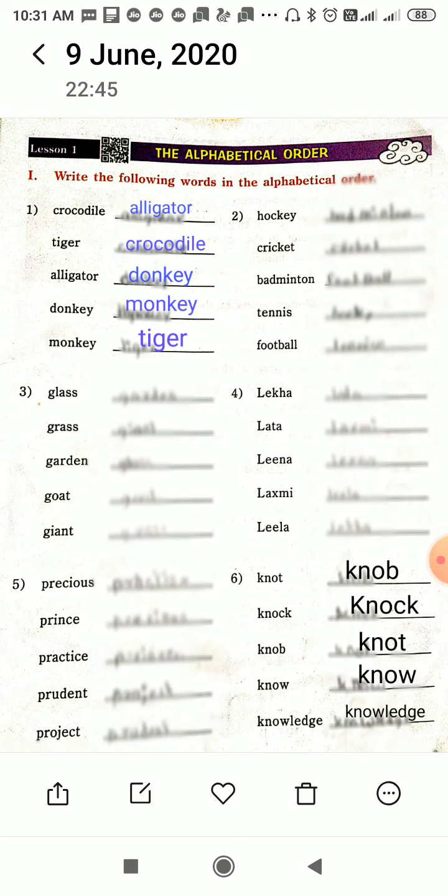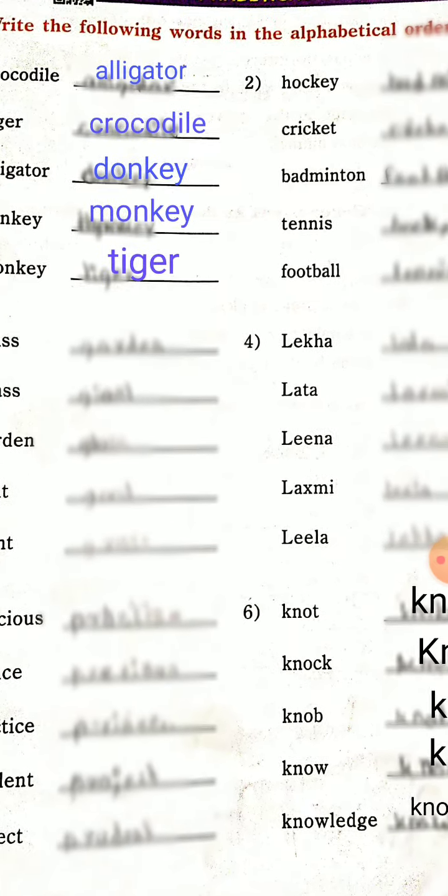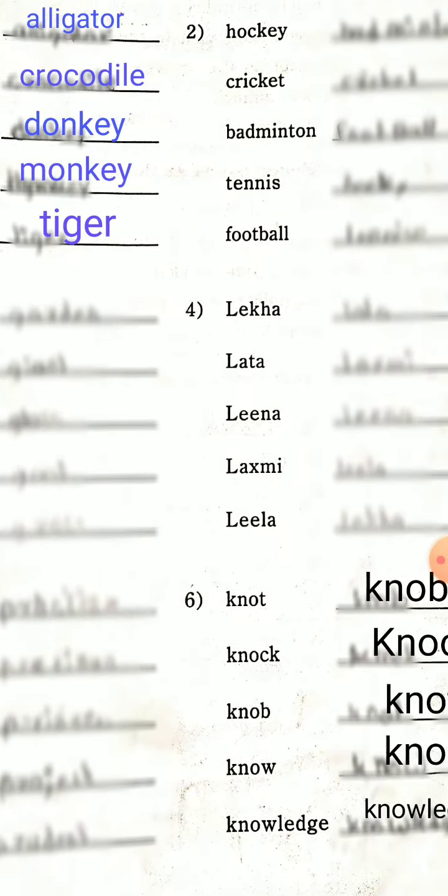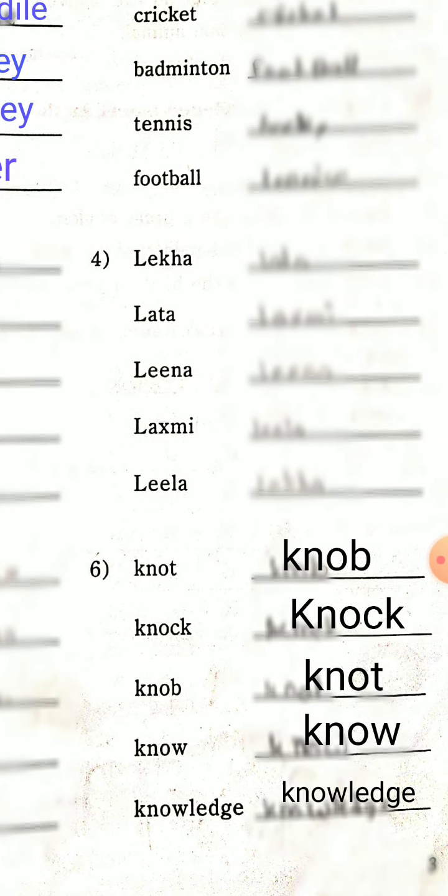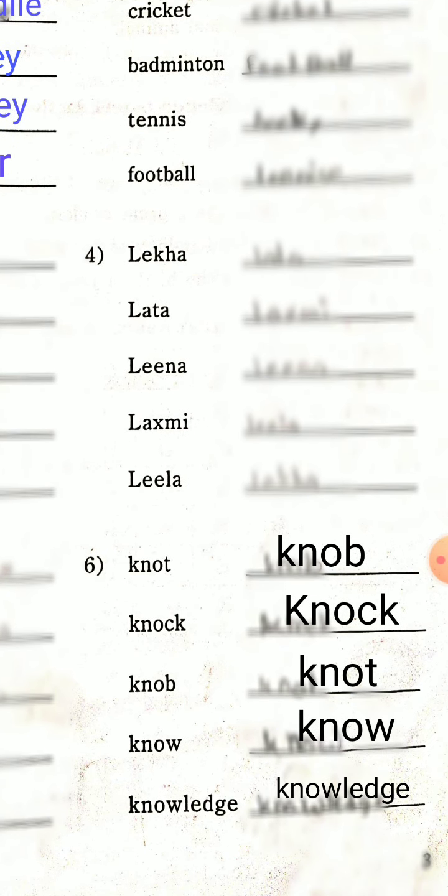So next we look at another example. This is the sixth example. Directly I will show you. It is a little different. The first 3 letters are the same for all: not, knock, knob, no, knowledge. In these 5 words, the first 3 letters are the same: K, N, O.